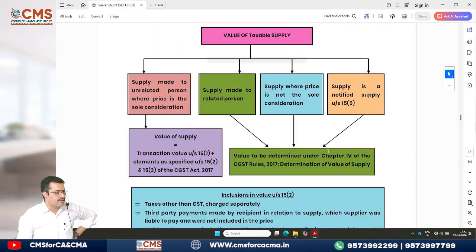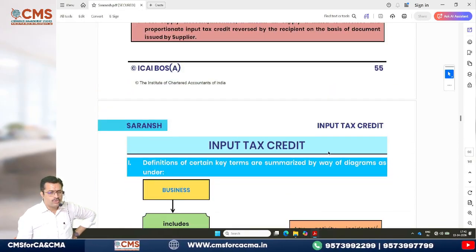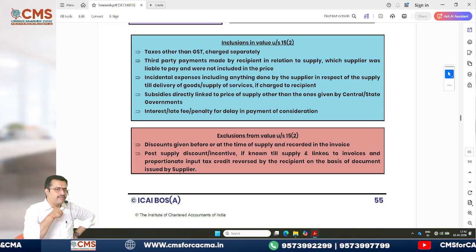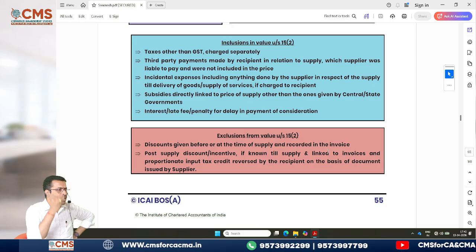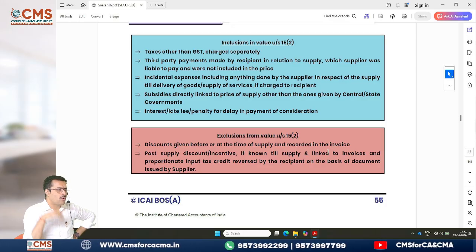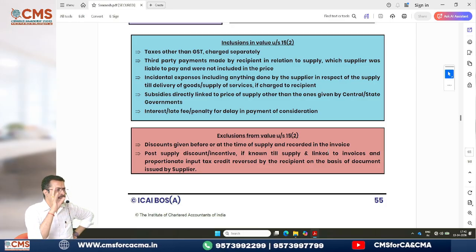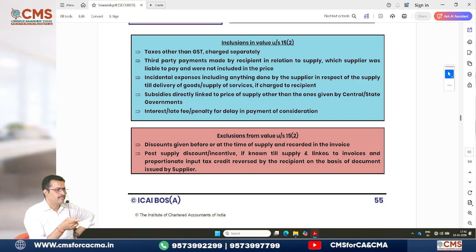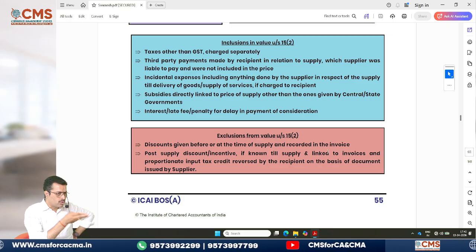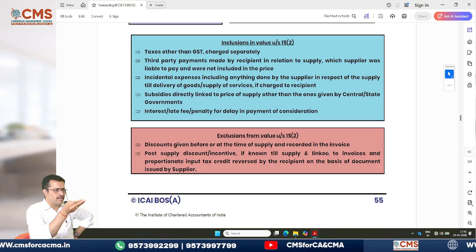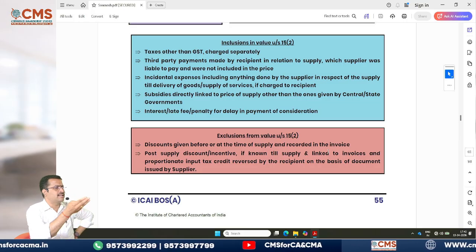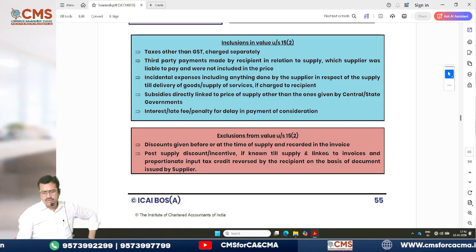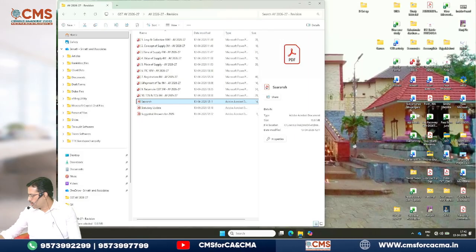Then we did value of supply just now. I want you to go through all these provisions once again, so that when the tax exam comes, you only have to revise. Don't read everything again; now the concept is fresh. Tomorrow morning do you have any class? Okay, law class. So today evening, just sit for 1.5 hours and revise what we discussed. It will become very simple and easy for you. Okay, bye bye everyone. We'll meet again tomorrow at the same time.